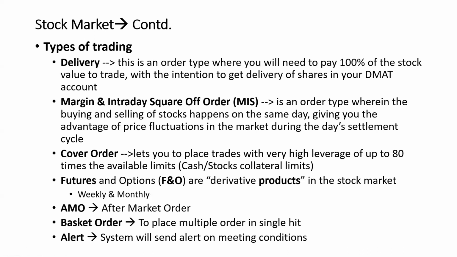Delivery. Suppose you are buying a 100 rupees stock, around 100 shares. You need to have minimum of 1 lakh rupees to buy that share. In the delivery, you need to have that money, without which you cannot buy it at all. Then the next type is margin trading, that is MIS trading. For that, you don't need 1 lakh rupees. There is an amount fixed by the stock exchanges, which will decide what is needed, so that in the same day, you have to book that stock. That is a key thing about MIS trading.